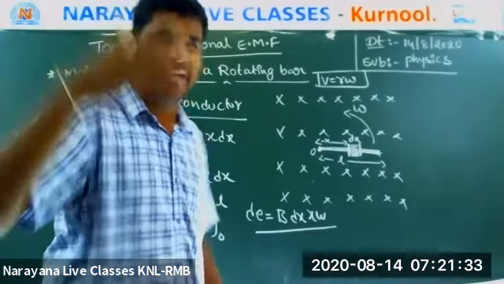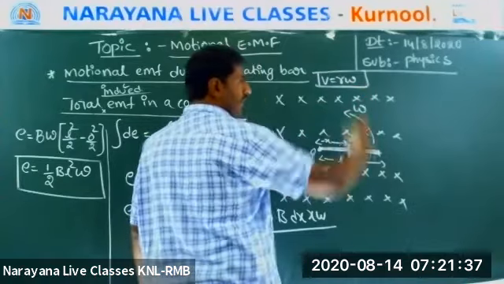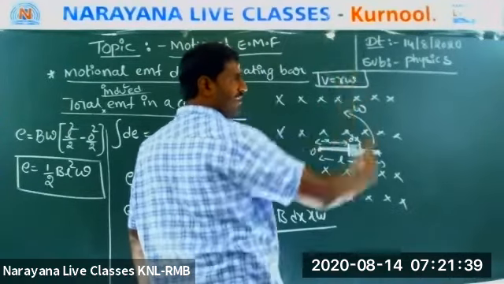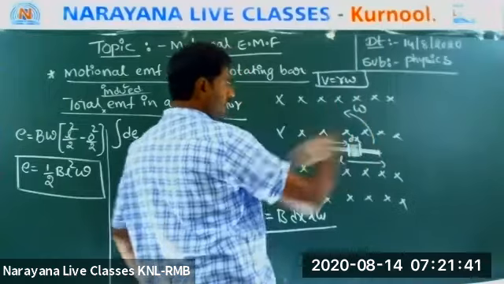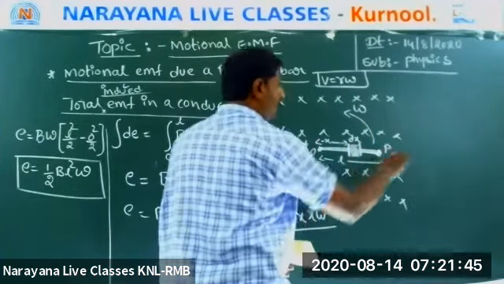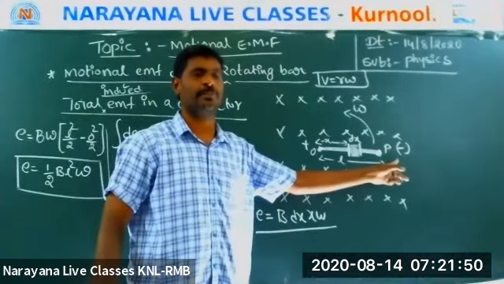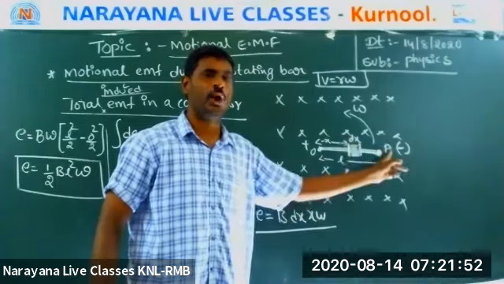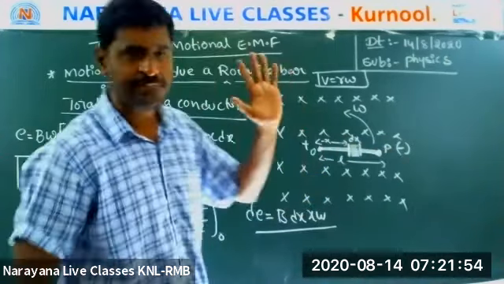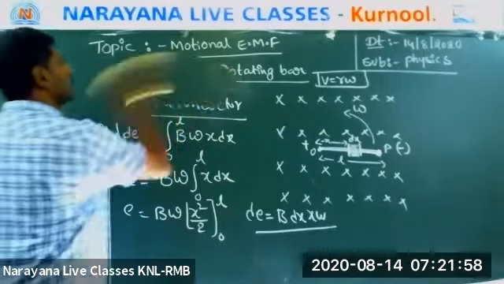See here. Magnetic field inward, conductor moving upward, anti-clockwise. Then O is positive, P is negative. So this is higher potential, this is lower potential. Are you okay? The same rule should be applied.